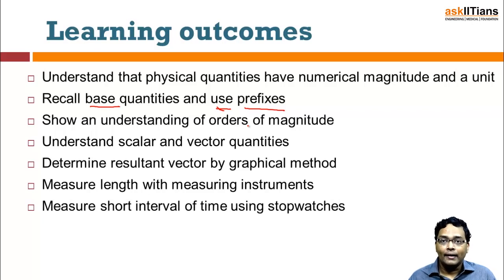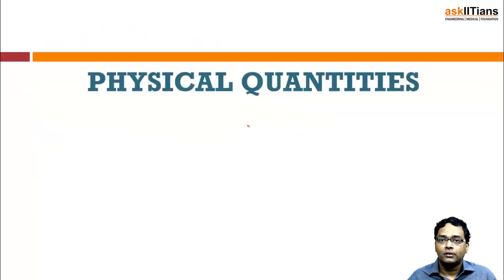Similarly, how can we identify or measure short intervals? Like if you are running in a race, there are stopwatches that are utilized. You cannot use a watch to understand how much time has moved, because there is going to be a difference in seconds, milliseconds, microseconds and so on. You cannot use a watch because you cannot identify that. So that is the measurement of short intervals of time using stopwatches. Hopefully you understood till this point.